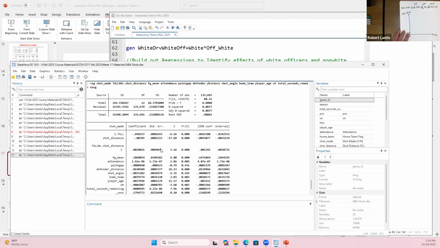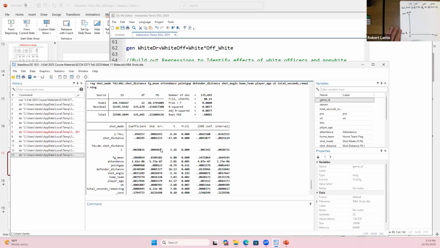So changes would actually be changes in the probability the shot was made. If someone is taking a shot 0 feet from the basket and they're not tall, where would this start out? Beta 0, the constant here, 0.179.